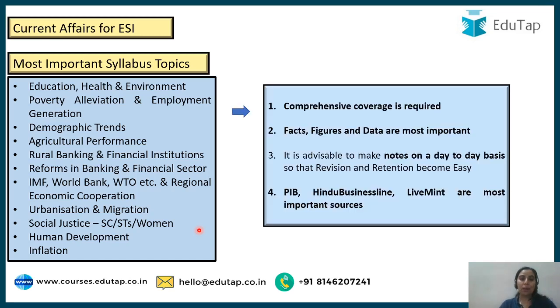Okay, so my dear friends, after knowing these topics, how to go about it? Comprehensive coverage is required for ESI, guys. You have to know what the news is about, what the background is, all those things. Facts, figures and data are most important. Any amount for a loan signed, any allocation in the budget for any scheme, those figures are important for you. NABARD has this tendency of asking the exact figure, the percentage, the million, the crores. These are their favorite terminologies.